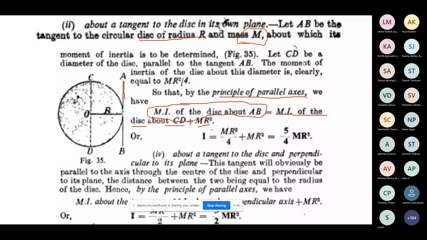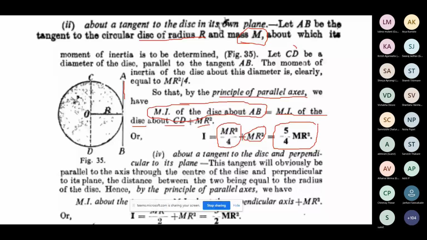That Mr square is added to the moment of inertia you got about one of its diameters. So you add this Mr square by 4 with Mr square, that will give you the value 5 by 4 Mr square. That is the moment of inertia.